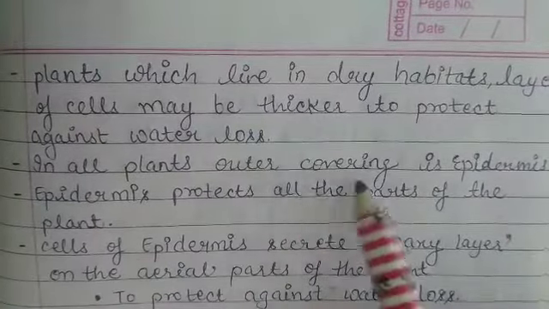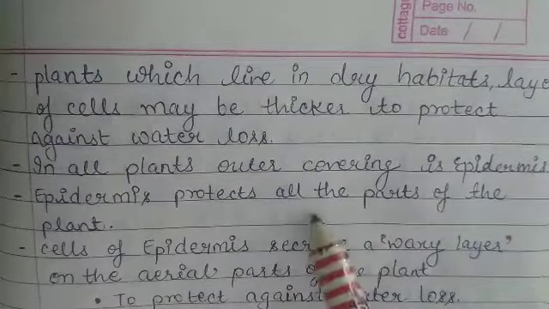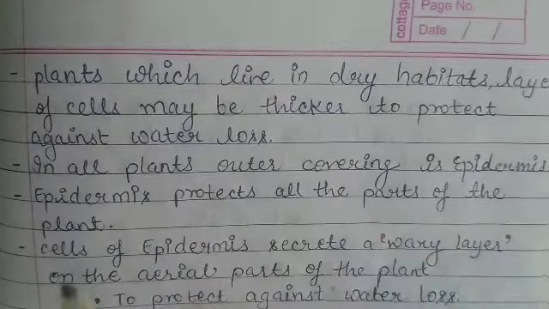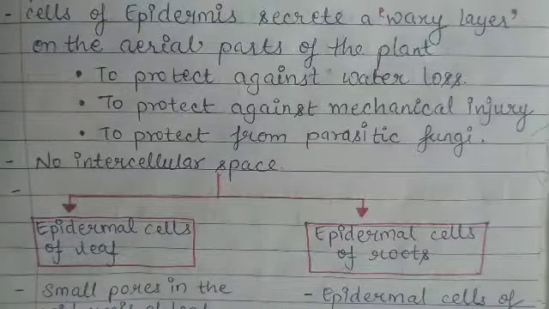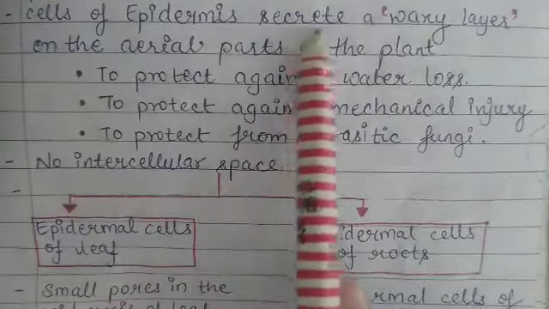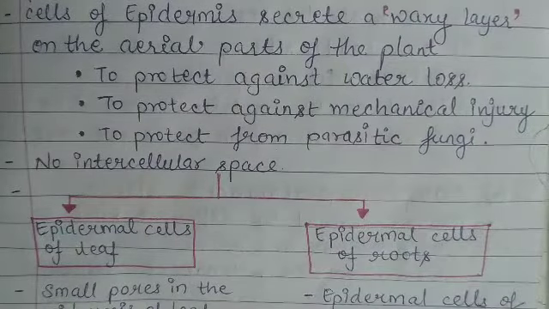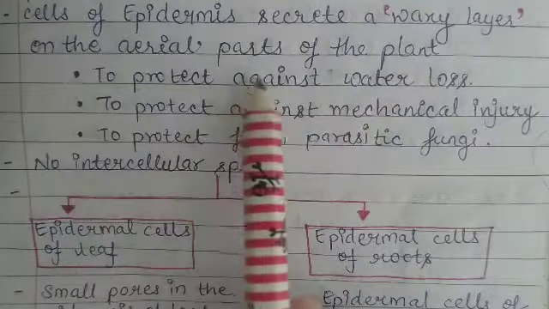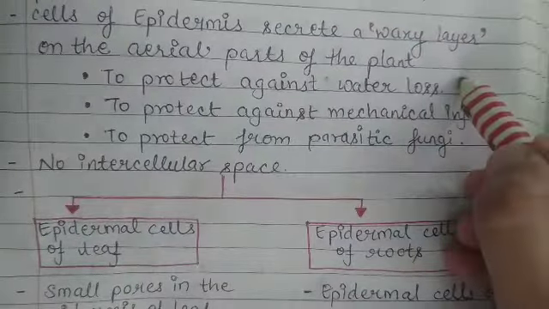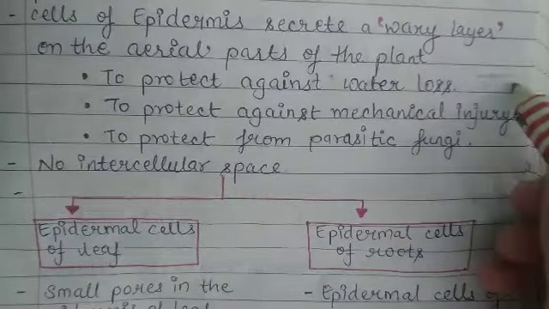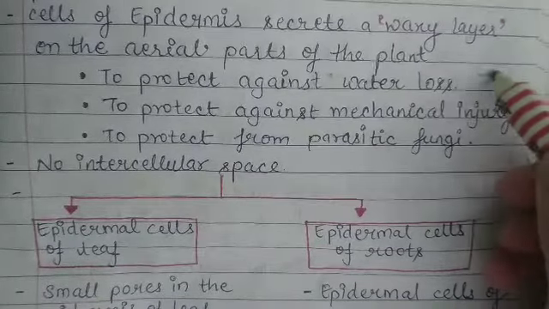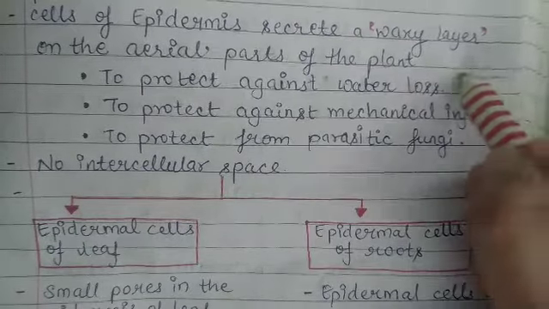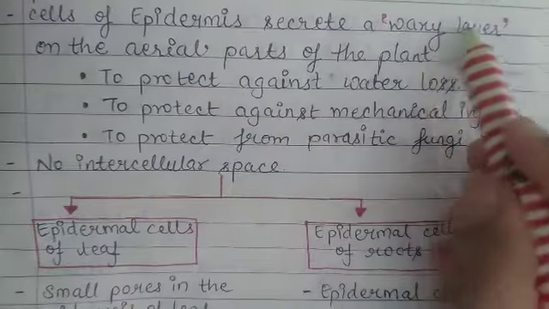In all plants, the outer covering is epidermis. Epidermis protects all the parts of the plant. Cells of epidermis secrete a waxy layer. So this is the speciality of epidermis, that epidermis secretes a waxy layer on the aerial parts of the plant. Suppose this is a plant, these are its roots and this is the tree. So this is all the aerial part, meaning the part which is in air. In this part epidermis secretes a waxy layer.